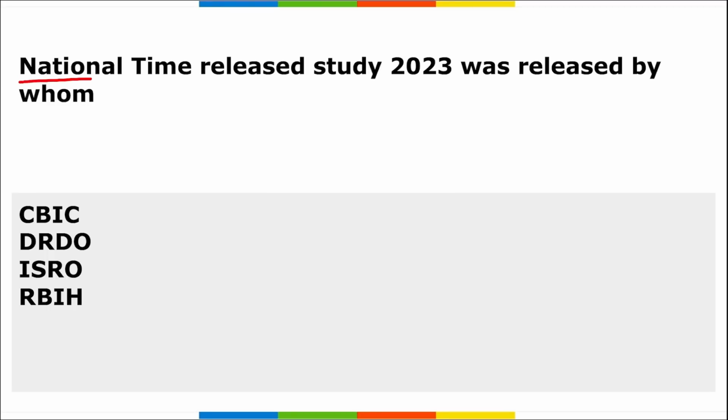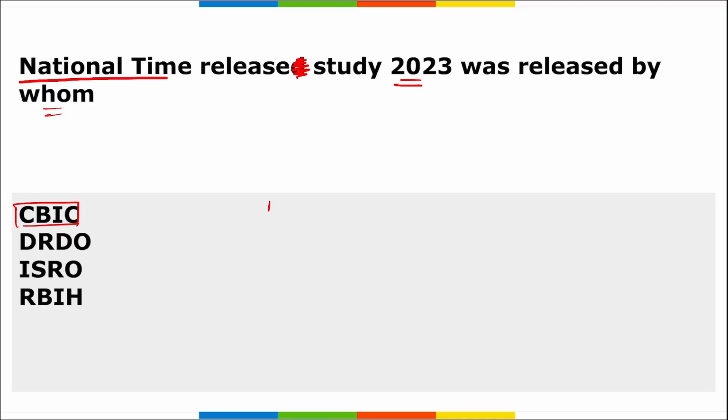Next is National Time Release Study 2023. It was released by whom? I repeat, National Time Release Study 2023. This report was released by which organization? It is your CBIC, that is your Central Board of Indirect Taxes and Customs, which released this National Time Release Study 2023 report that offers the port category wise average release time for 2023. Correct? This is saying about the port category wise release time.